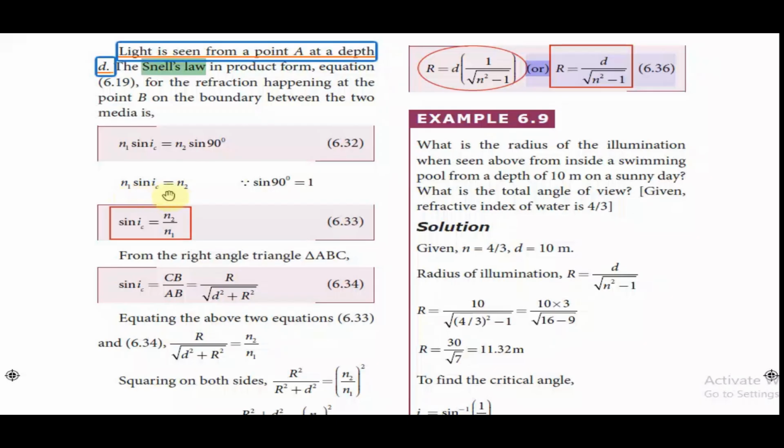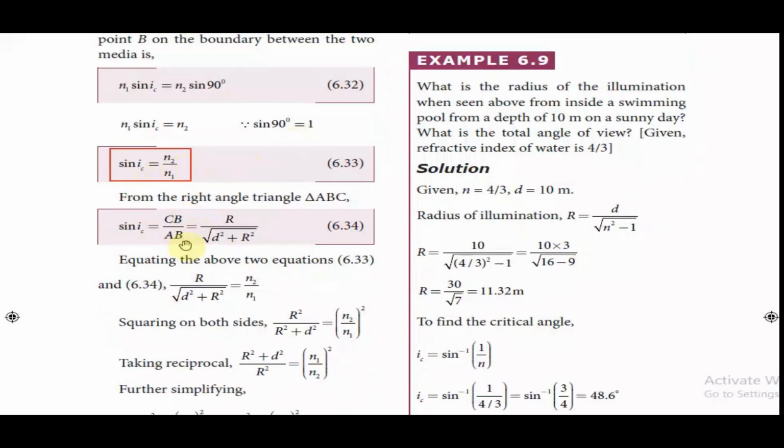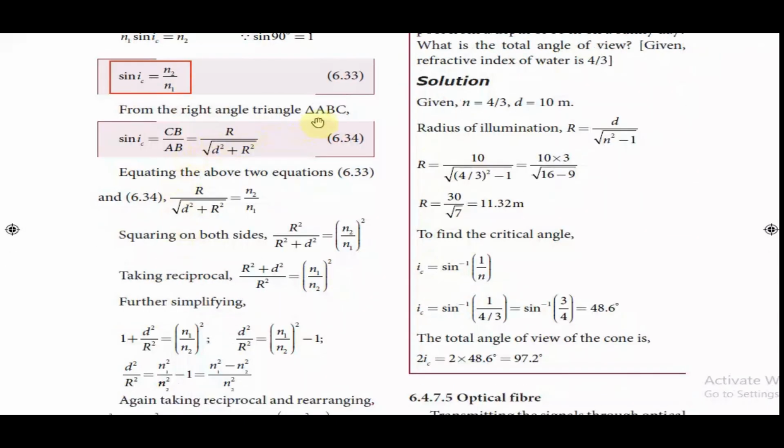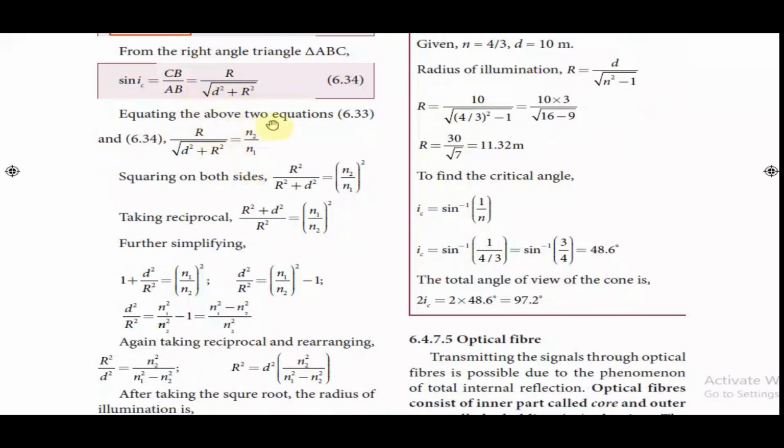Since sin 90 degrees is equal to 1, sin IC can be written as n2 by n1. From the right angle triangle ABC, sin IC is equal to CB by AB, that's equal to r by root of d square plus r square. Equating the above equations, we have r by root of d square plus r square is equal to n2 by n1.